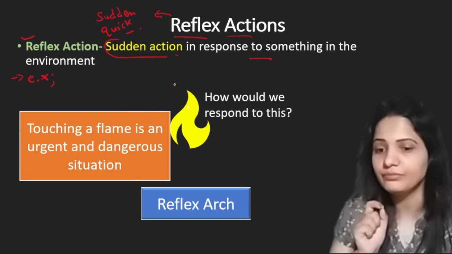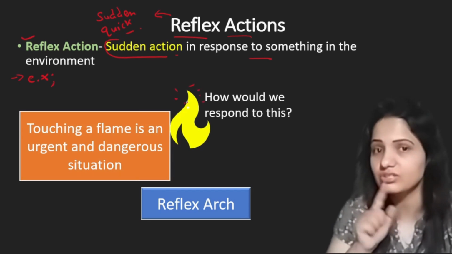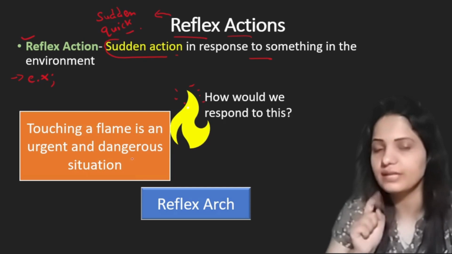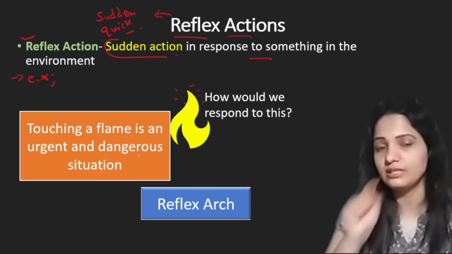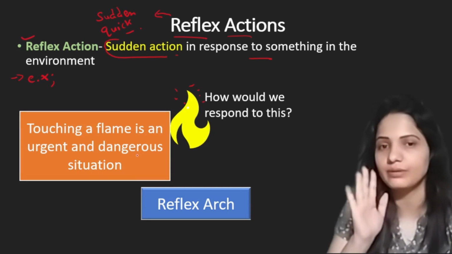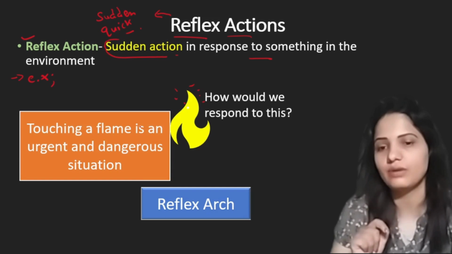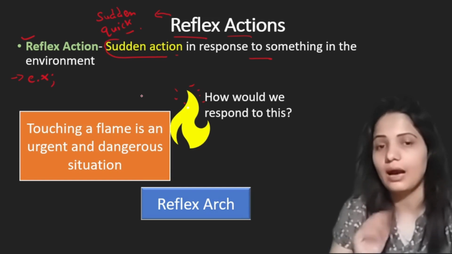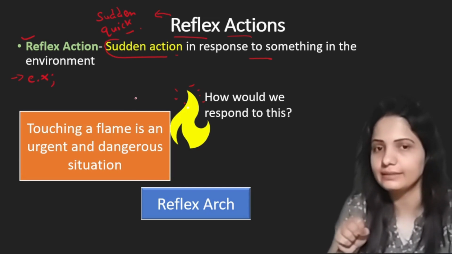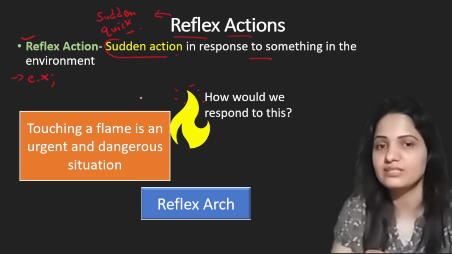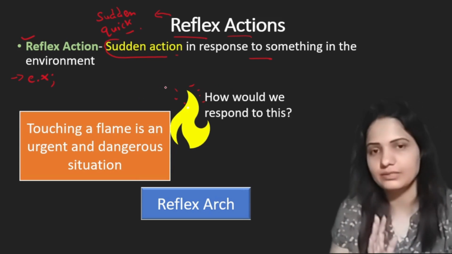Touching a flame is an urgent and dangerous situation. This is dangerous for our body as it can burn our skin. So for protection, our body will pull our hand quickly. And this quick response is known as reflex action. Now we understand what is reflex action.